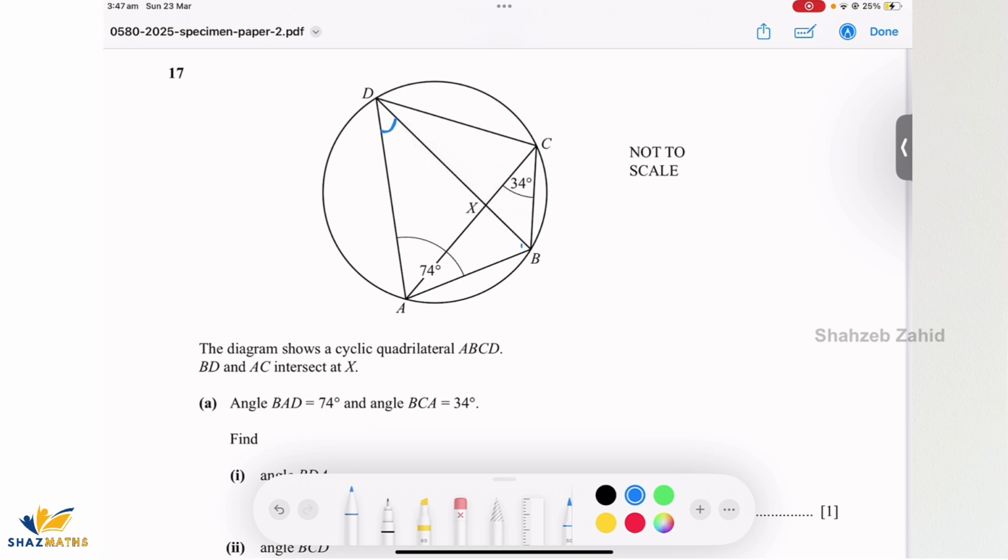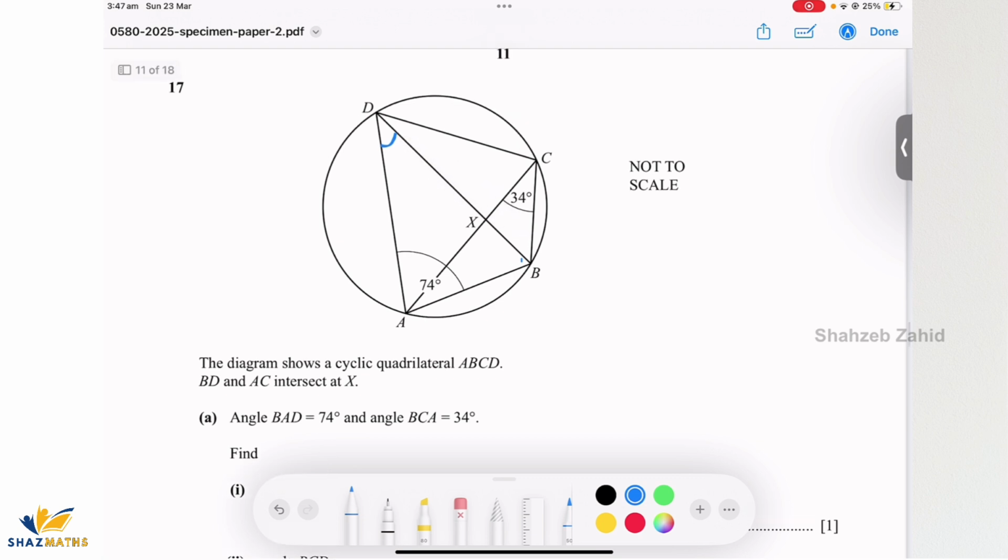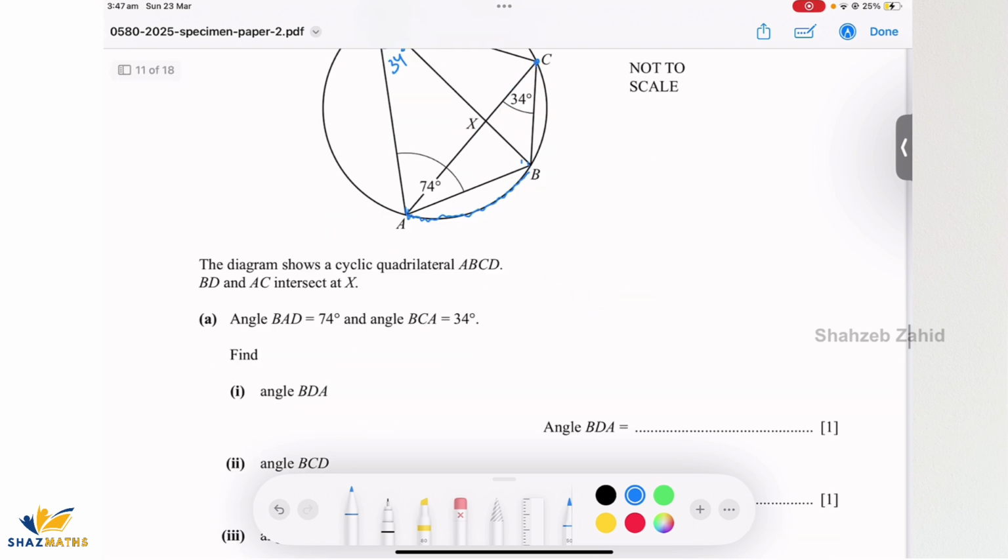Okay, so let's find it out quickly. So have a look. It's a property of a circle. If the same arc makes any angle at the circumference, it's going to be equal. So arc AB is making this angle at circumference point C, and that's 34, and same arc is making the angle at point D. Starts from A, goes, touches at point D, comes back at B, so it's going to be 34 as well.